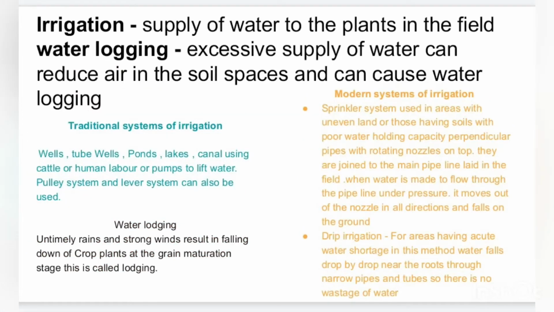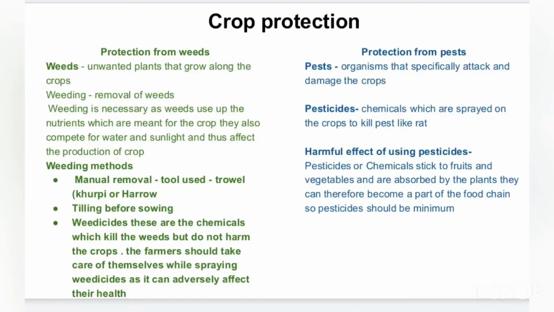For crop protection, we need to discuss this in two parts. The crop is to be protected from the weeds as well as from the pests. Protection from the weeds. What are weeds? Weeds are the unwanted plants that grow along the crops in the field. There is no requirement of these unwanted plants, so weeding is very much required. Weeding means removal of weeds.